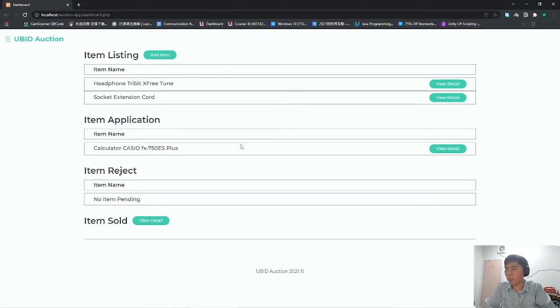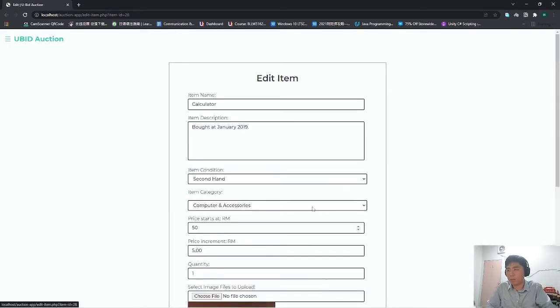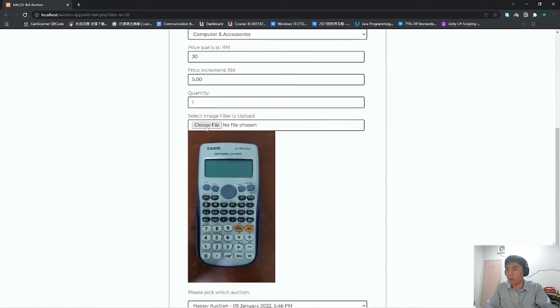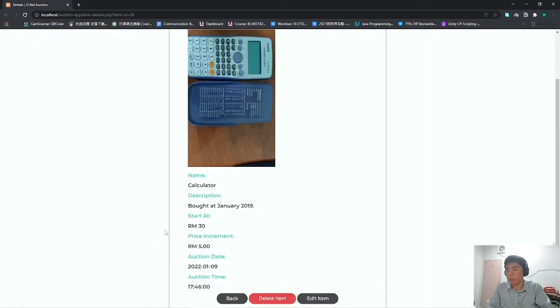Before the item can be added into the auction, the item needs to be verified by the admin. So we need to wait for the admin to approve first. Before the admin approves it, the seller can edit and delete the item. So let me try to edit the item. Let's say I want to change the starting price to 30 ringgit and change the image. So change it, save. The image has changed and the starting price has also changed.